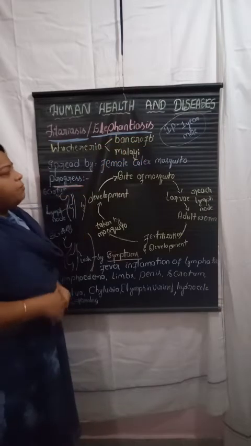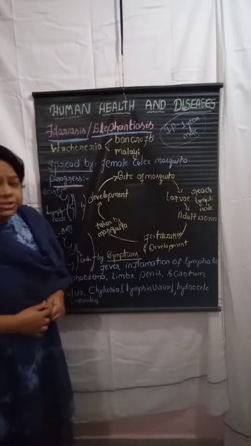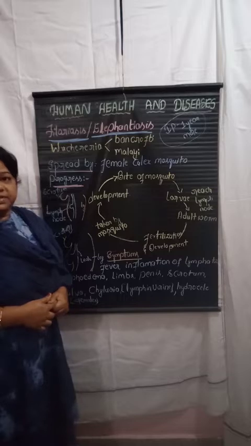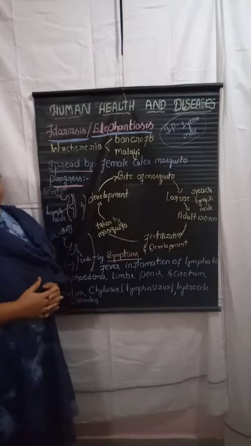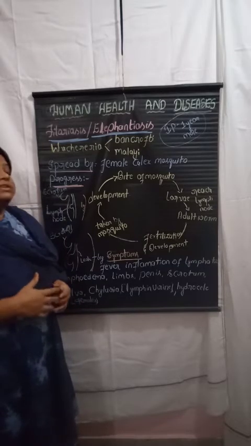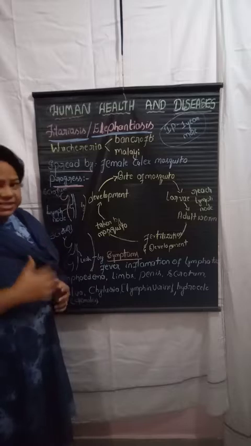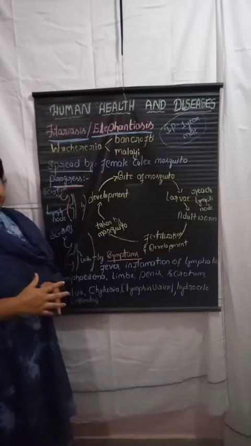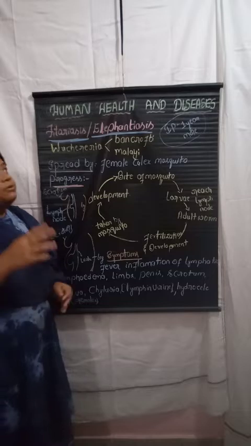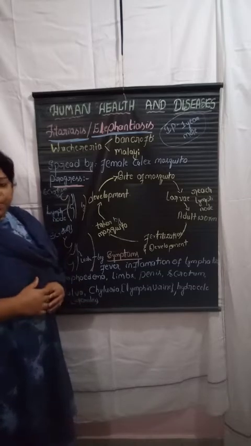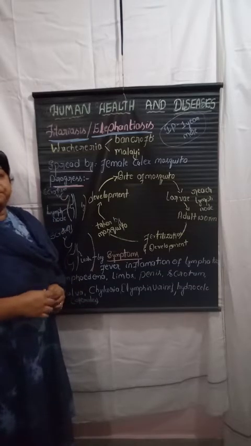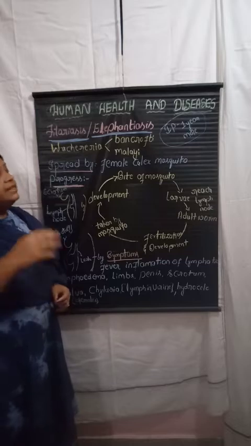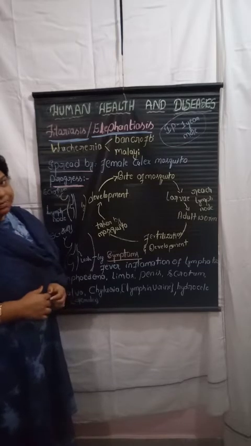When you come to the incubation period, in the sense the infection period, it is digenetic. It requires two hosts to complete its life cycle. What are those two hosts? One is the mosquito, the other is human beings.